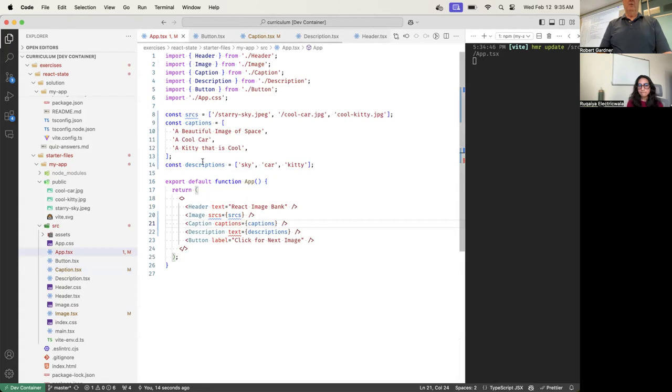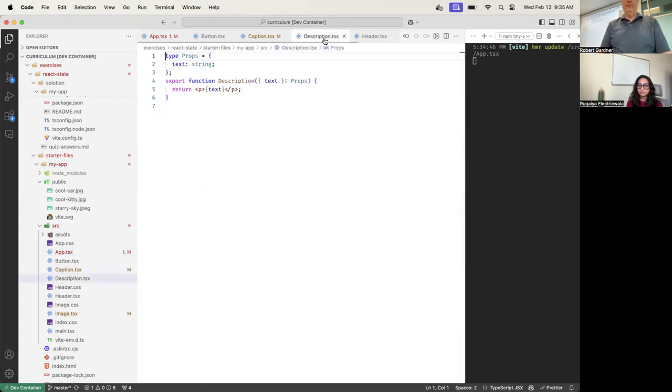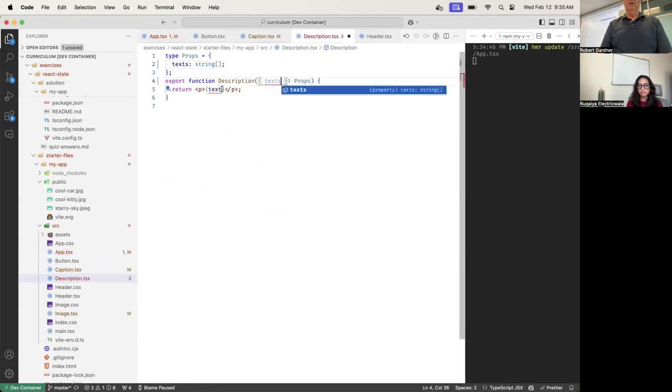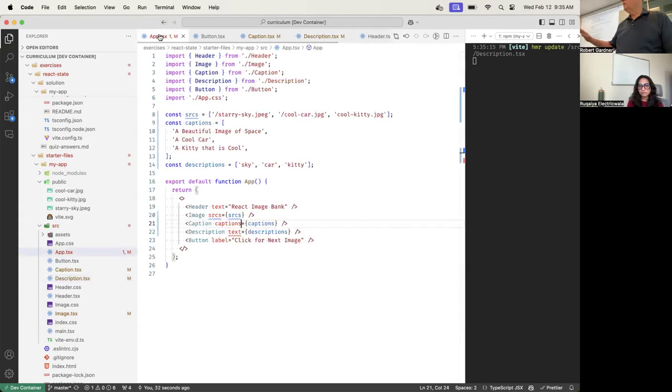Okay, let's do description now. I want it to take a string array and I want to change its name to be plural. And then here I'm just going to use the one at 0. Again, I do these a small step at a time. Always do your code a small step at a time.